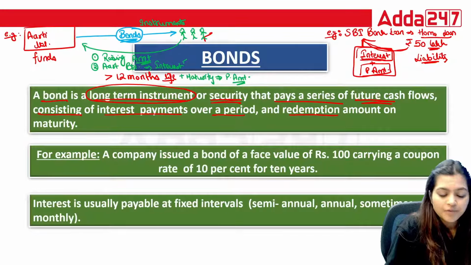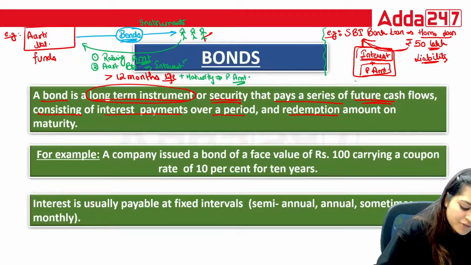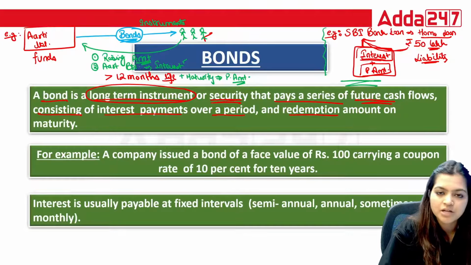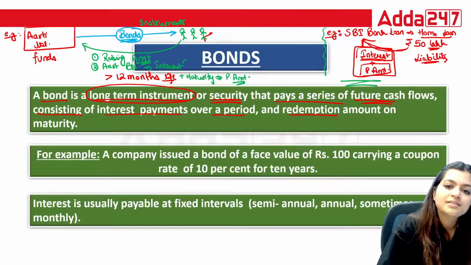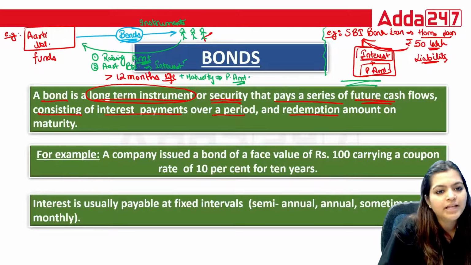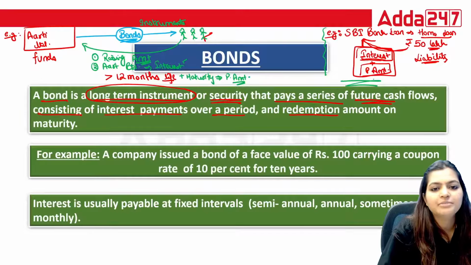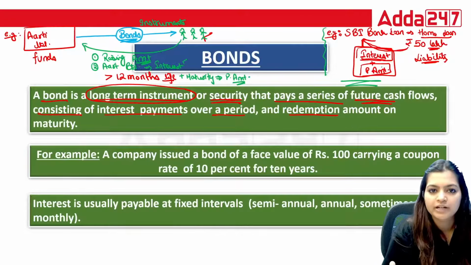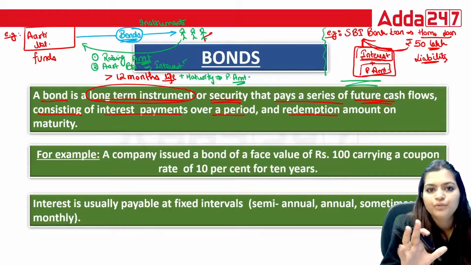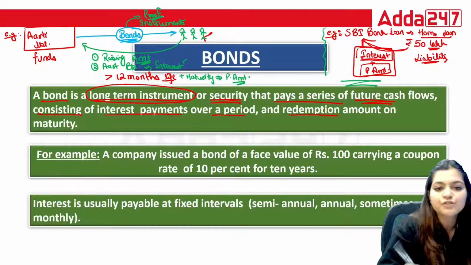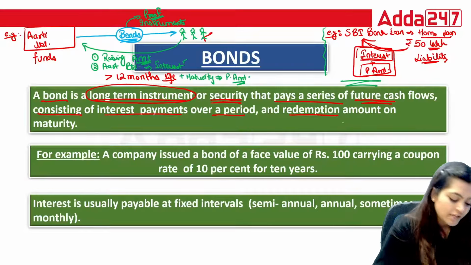As an individual, when we take any loan, we repay the interest and the principal amount at maturity. The same thing companies are doing. They are taking a loan from the public, and at that time they are issuing bonds. They are giving an instrument, one certificate, as proof that we have borrowed from the public. So this is your bonds.